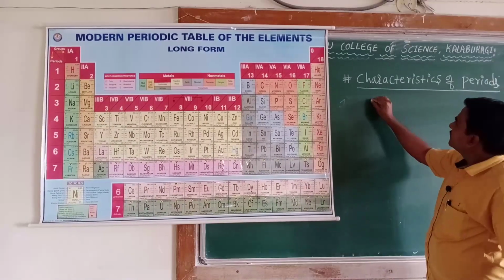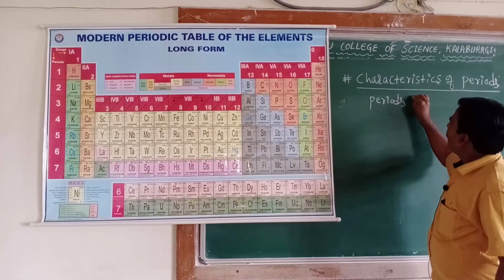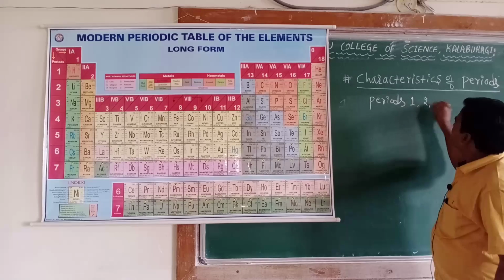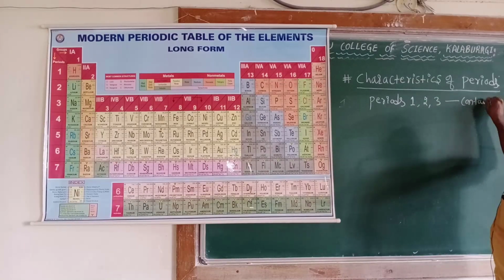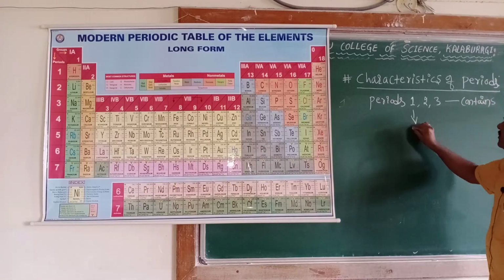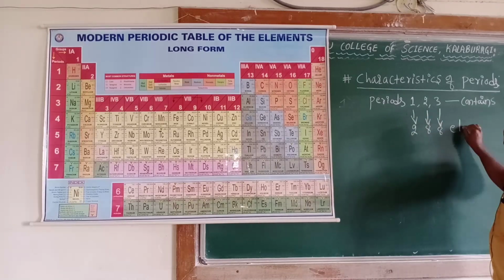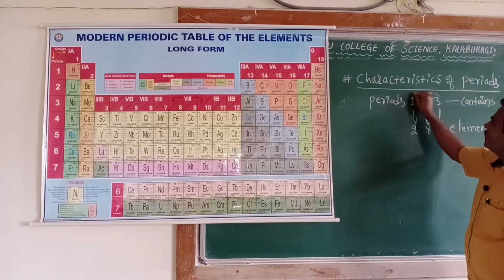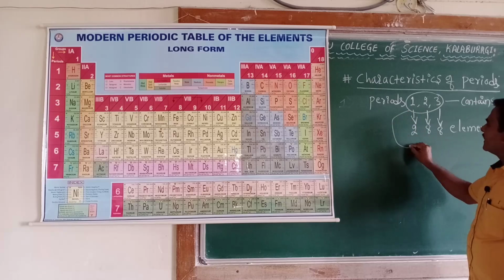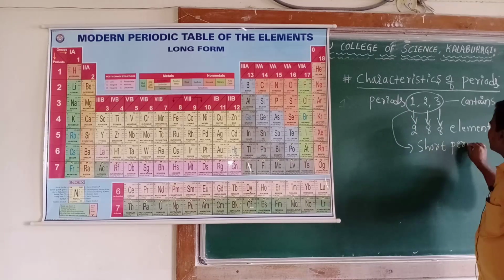So periods 1, 2, 3 respectively contain 2, 8 and 8 elements. Hence, periods 1, 2, 3 are called short periods.